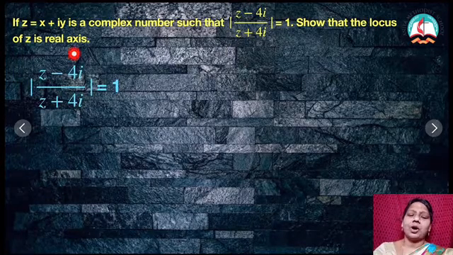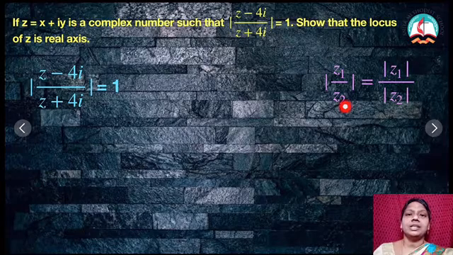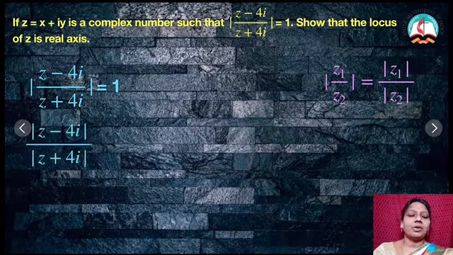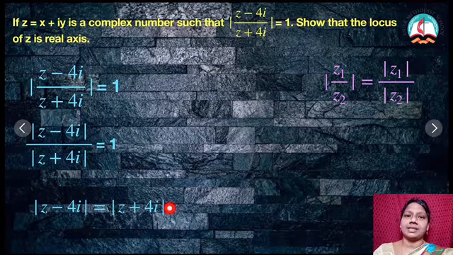But if I am having modulus of something else, I know the property that modulus of z1 by z2 is equal to modulus z1 divided by modulus of z2. Right? Therefore, I am going to convert it like that. So then modulus of z minus 4i divided by modulus of z plus 4i. Shall I bring that to the right side? So if I am bringing that, then I am getting the value like this.